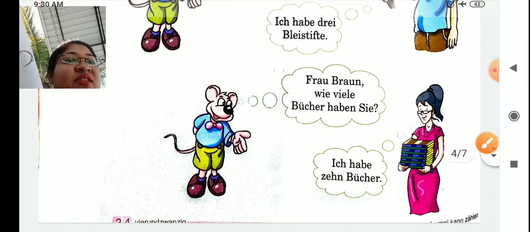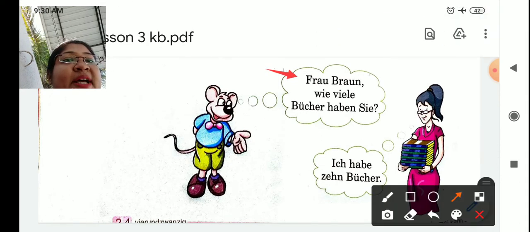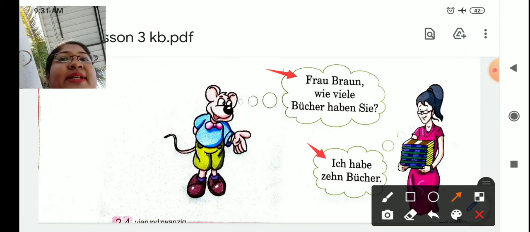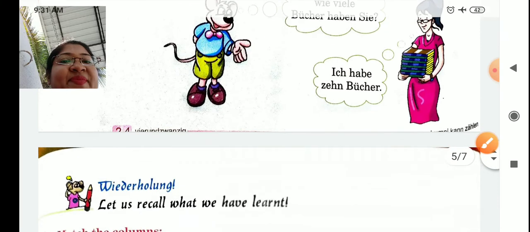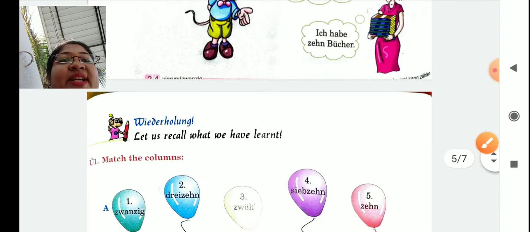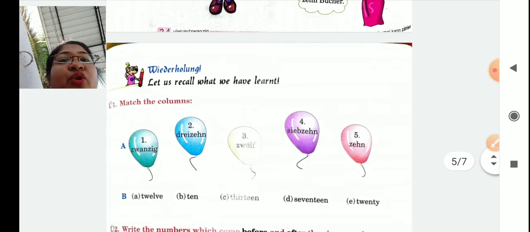Now Lumpi is asking Mrs. Brown, Frau Brown, wie viele Bücher haben Sie? How many books do you have? Ich habe 10 Bücher. I have 10 books. Okay. Now, some more exercises with the Wiederholung.